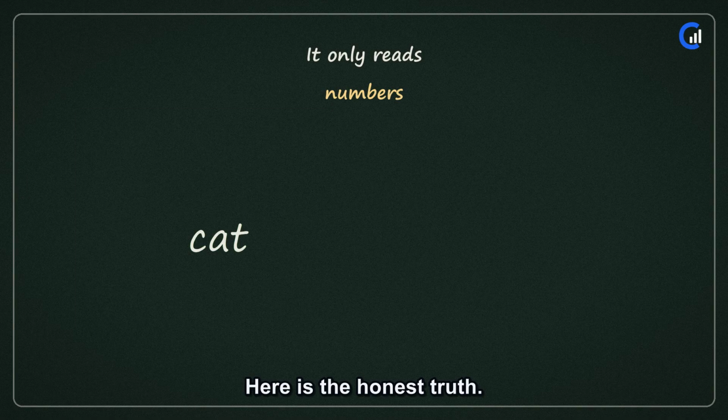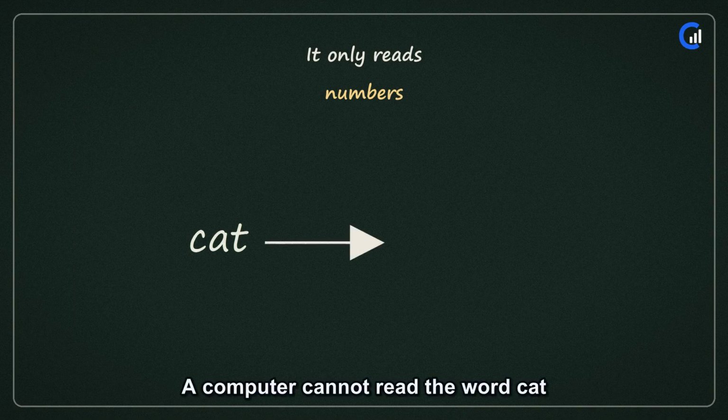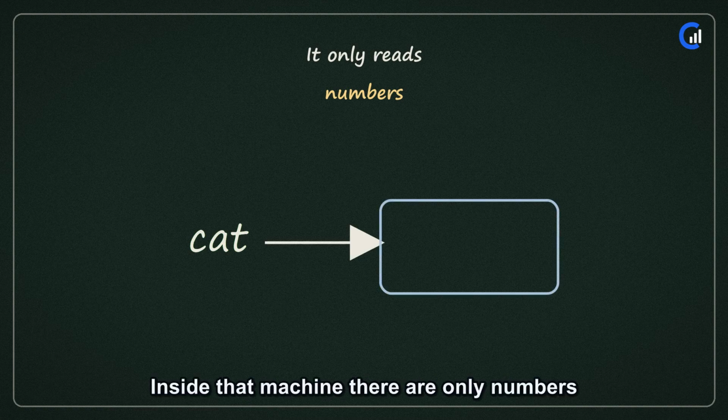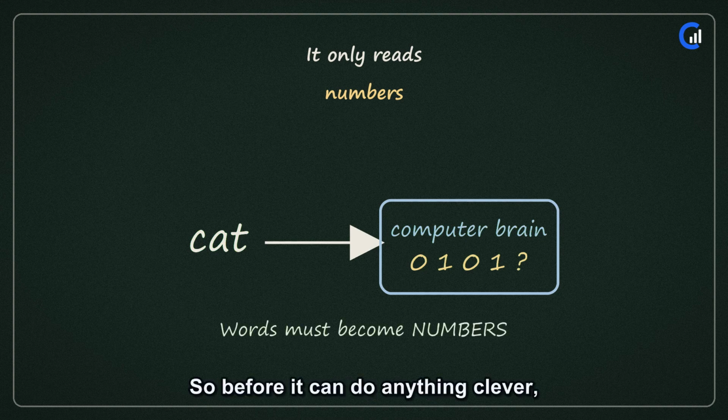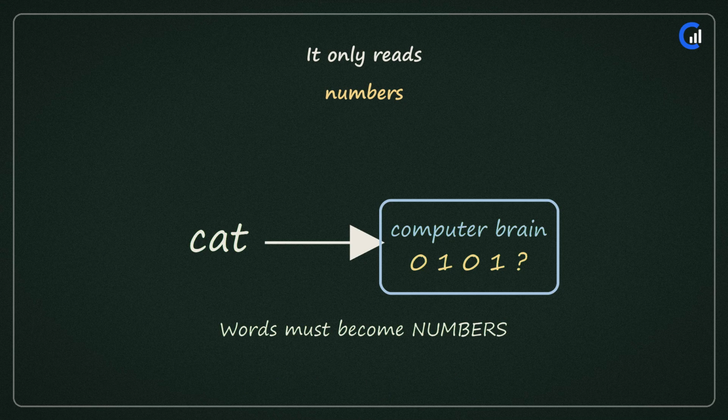Here is the honest truth. A computer cannot read the word cat the way you and I do. Inside that machine there are only numbers, ones and zeros, marching along. So before it can do anything clever, we must turn our words into numbers. That is the very first step.